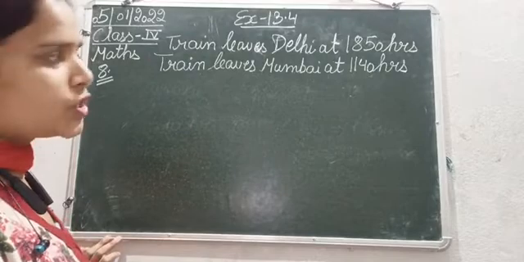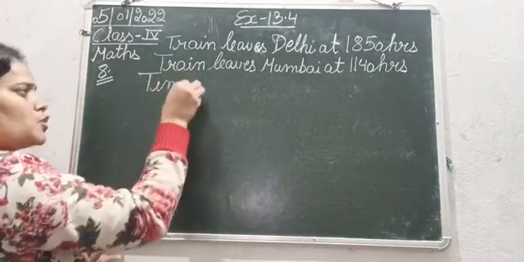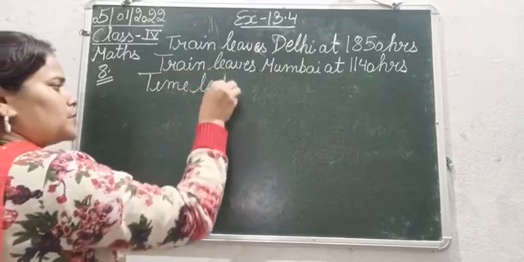How long is the journey? We need to find out the time taken.